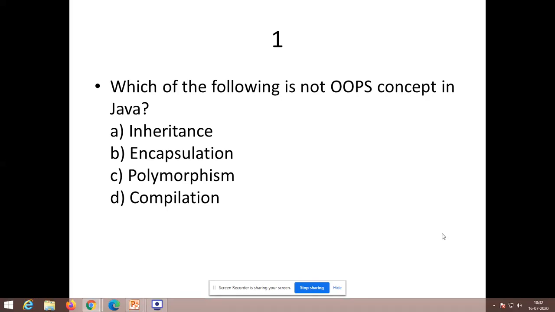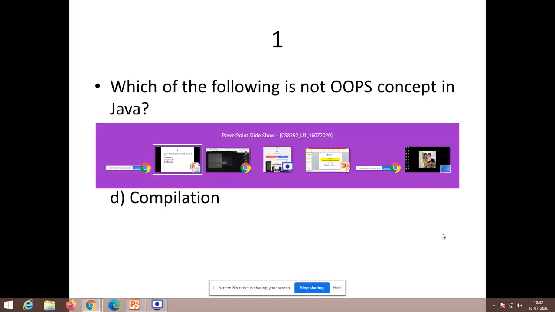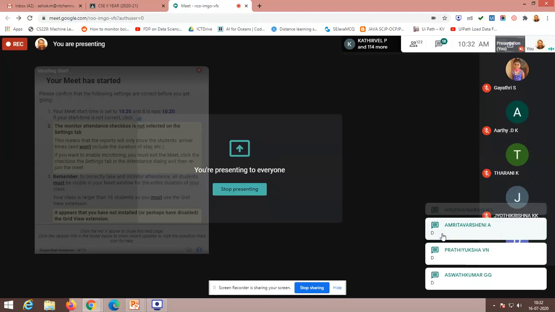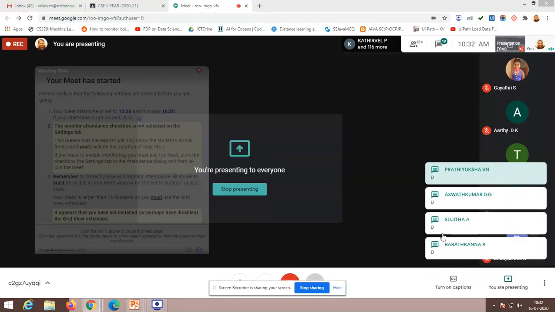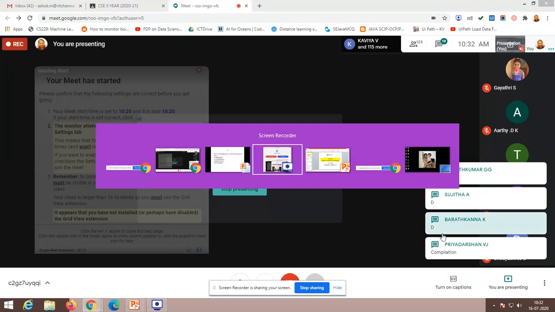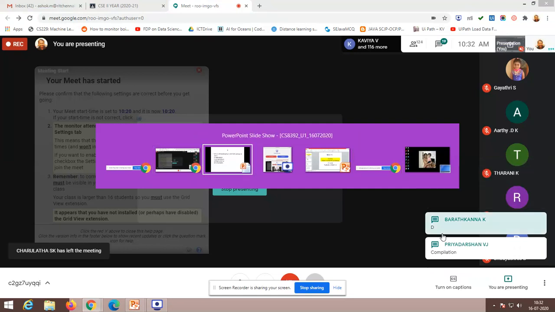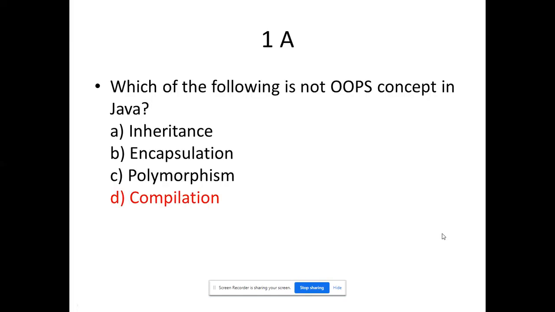So if I look at the answers, I'm getting more options for option D. So that's a nice thing. So ultimately, that's the answer. Second question.